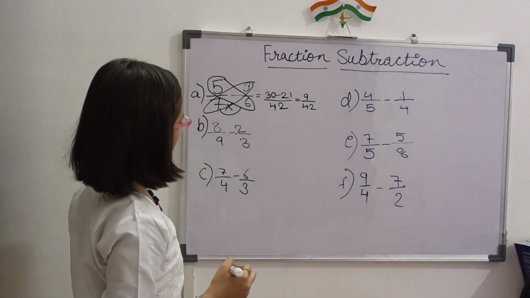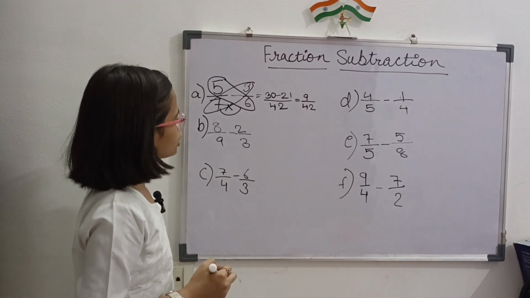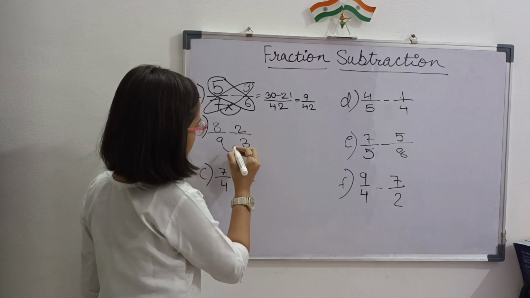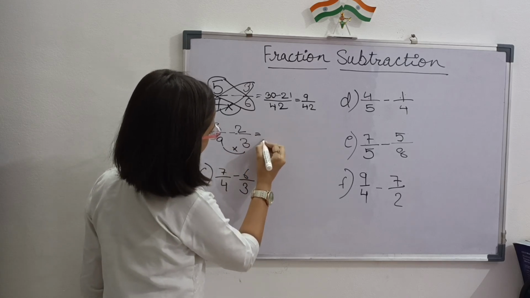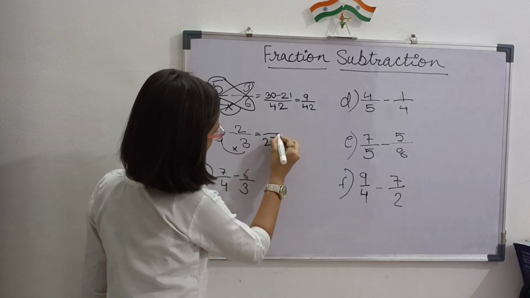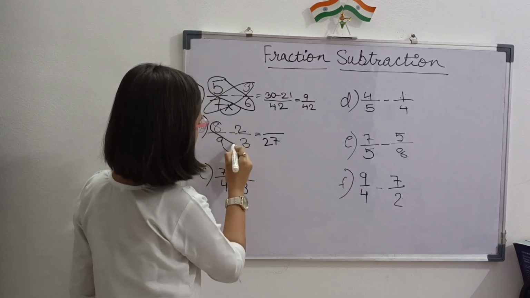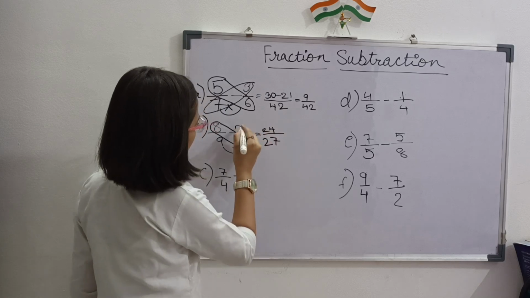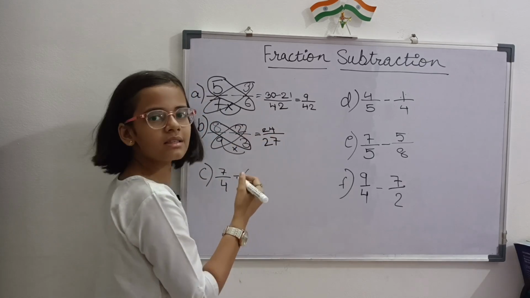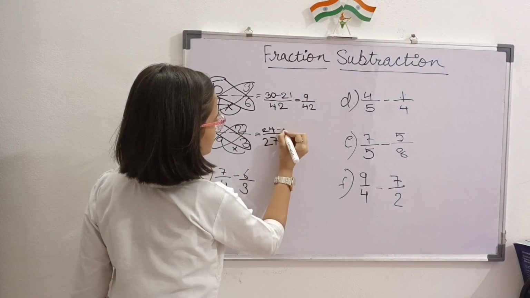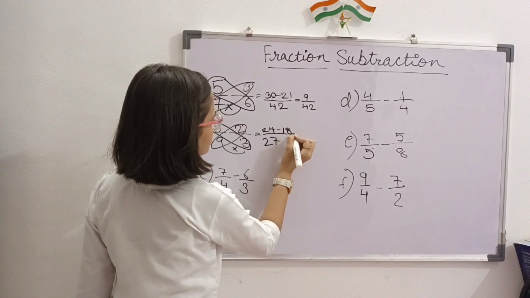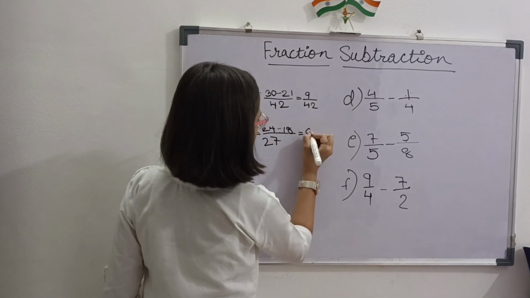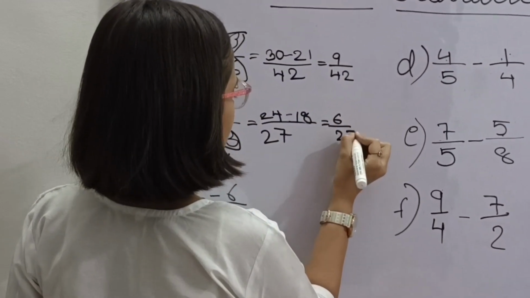Our next fraction is 8 by 9 minus 2 by 3. So first we have to multiply these numbers. We get 27. Then we have to multiply these numbers. We get 24. And we have to multiply these numbers. We get 18. And we have to minus 18 from 24. So we get 6 by 27.